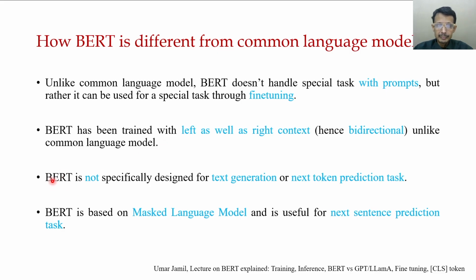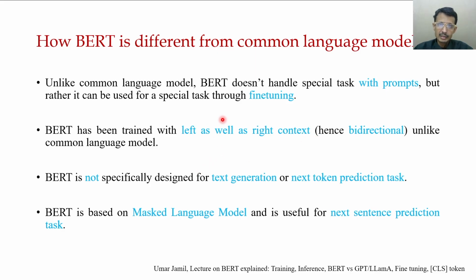BERT is not specifically designed for text generation because it doesn't have a decoder component or a next token prediction task, which is generative in nature. Since BERT is encoder based, it is more efficient by virtue of its bidirectional context analysis.